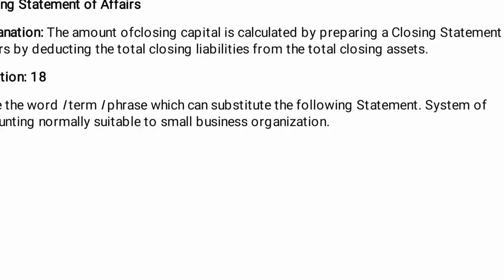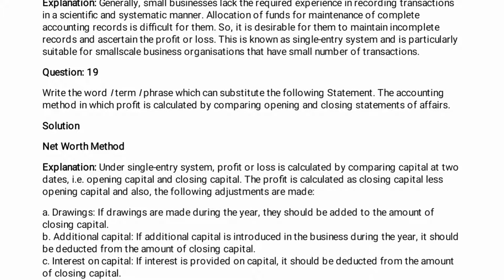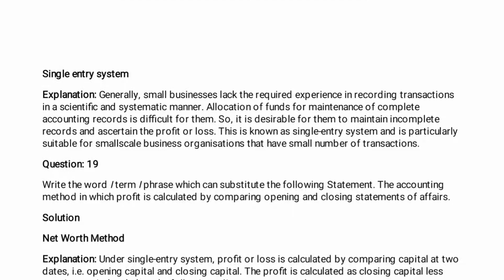Next, write the word, term, phrase which can be a substitute of the following statement: system of accounting normally suitable for small organizations. Solution: the single entry system. The explanation: generally small businesses lack the required experience in recording transactions in a scientific and systematic manner.